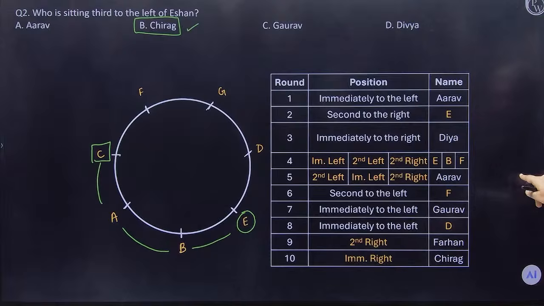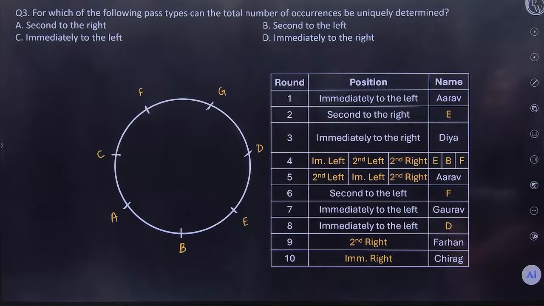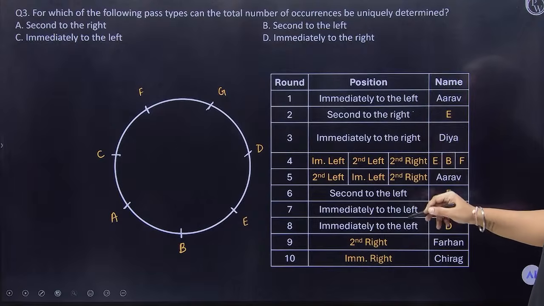Question number 3. Let's go, guys. Try this one. For which of the following pass types can the total number of occurrences be uniquely determined? Can you identify how many times the second to the right move was made? Second to the right was made once.